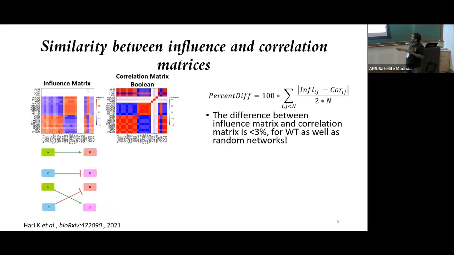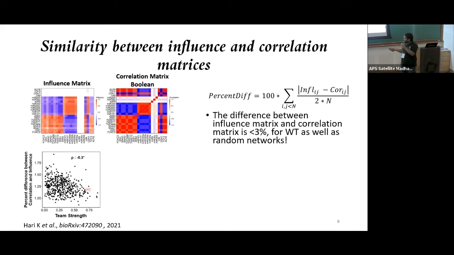We wanted to see if this is something specific to the networks that we're looking at. So what we did is we took these network topologies and shuffled edges at random so that the topological features are more or less lost. And we calculated the difference between influence matrix and the newly generated correlation matrix, and the formula is given here. On the y-axis is the percent difference between the correlation and influence matrices. On the x-axis is the strength of the team that we get. As you can see, the strength of the team varies quite a bit. The wild type strength, the strength of the original network, is somewhere around 0.7, and the random networks have a strength of anywhere between 0.8 to 0.